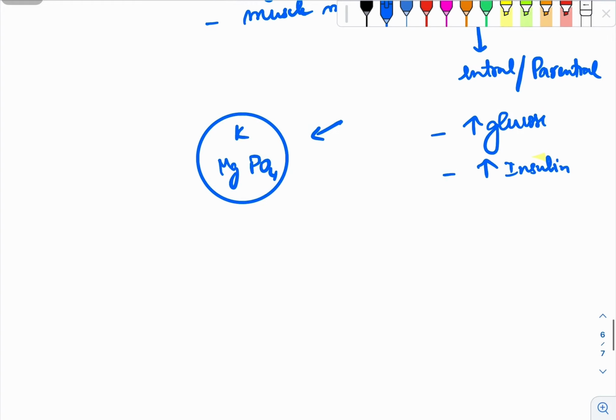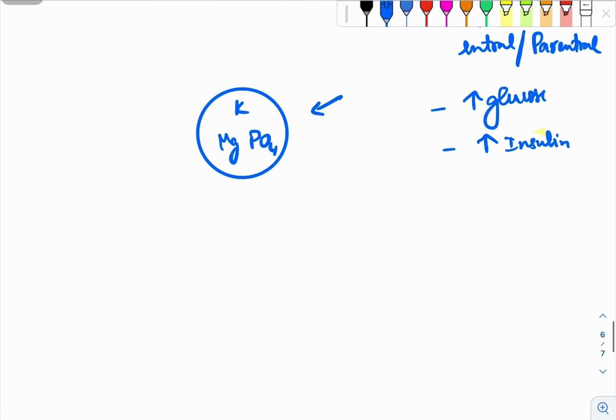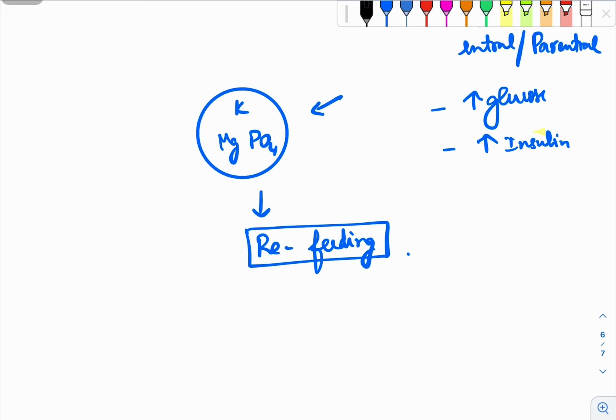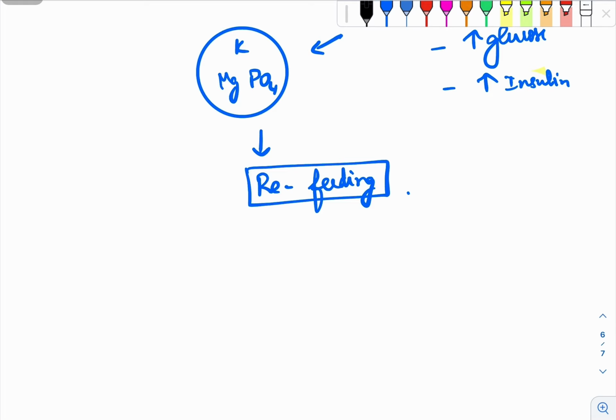This causes a sudden shift in the electrolyte balances, and that leads to what is known as refeeding syndrome. If refeeding syndrome is not identified promptly, this can be fatal and the patients might die. This disease often mimics Wernicke's encephalopathy, which is due to B1 deficiency, because thiamine is a vitamin which will also be lost during starvation.